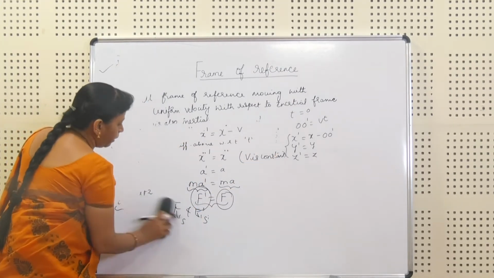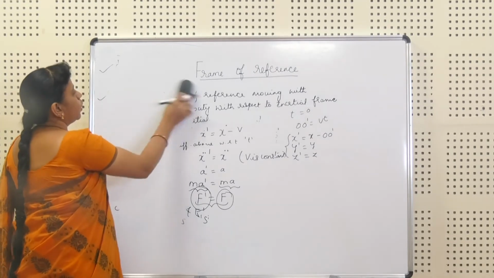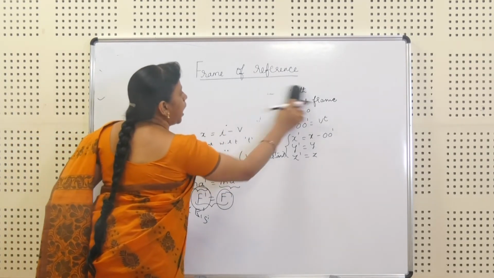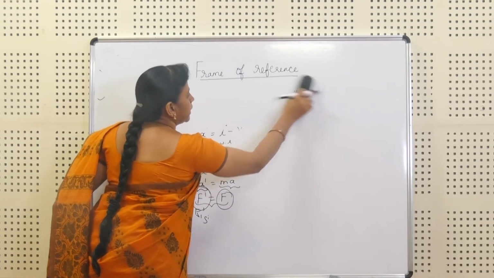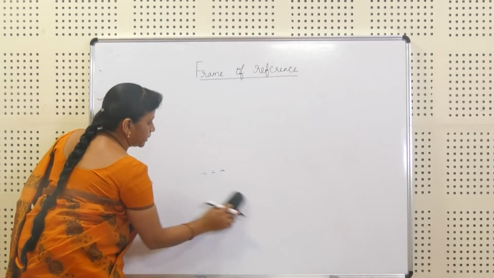Next, we will prove how the non-inertial frame of reference comes into existence.